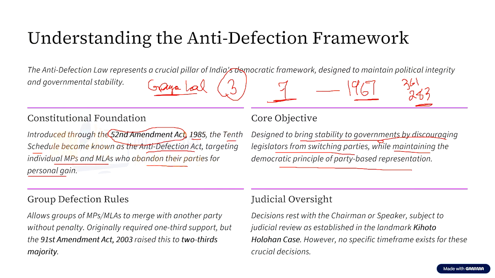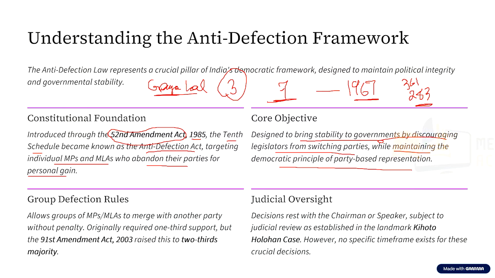Opposition members accused the Congress and suggested renaming the proposal to Save Congress. That is why this proposal was being brought: Congress had lost seven state governments as many of their MLAs had shifted allegiances. Now, even though there was fierce opposition from the opposition parties, the Lok Sabha agreed to the setting up of a committee to examine